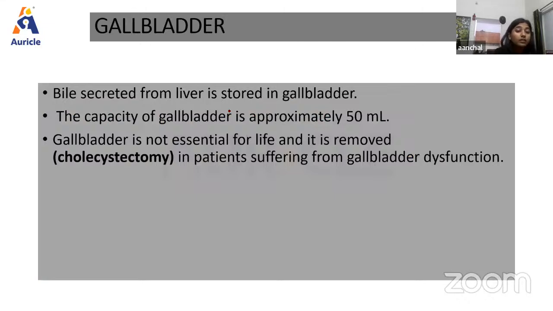Then we have another organ which is very important, that is the gallbladder. As we know, bile is secreted from the liver and gets stored inside the gallbladder. The capacity of the gallbladder is approximately 50 ml. The gallbladder is not essential for life, and whenever any condition arises, such as tumors or stones being present, the gallbladder can be removed, and its removal is known as cholecystectomy.